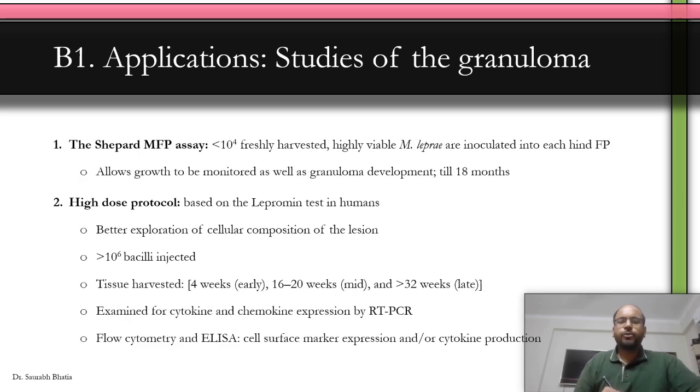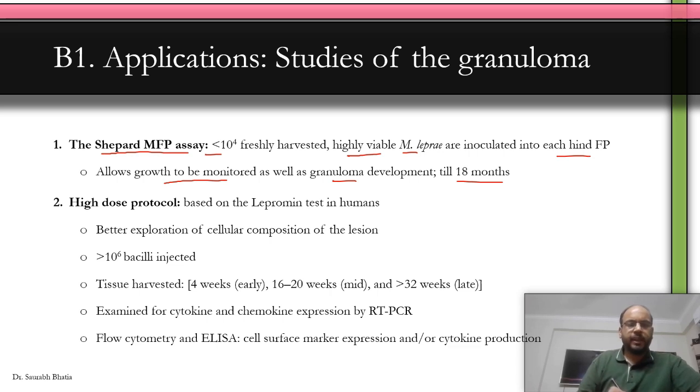Now, how do we study granuloma? We inoculate the mouse foot pad, we allow the disease to develop, and then we take samples from the foot pad. Clear? There are multiple methods. One is the Shepard mouse foot pad assay, in which fewer than 10 to the power 4 highly viable M. leprae are inoculated in the hind foot pad. That means the back foot pads. This allows the growth to be monitored and the development of granuloma, and it requires about 18 months for the granuloma to develop fully.